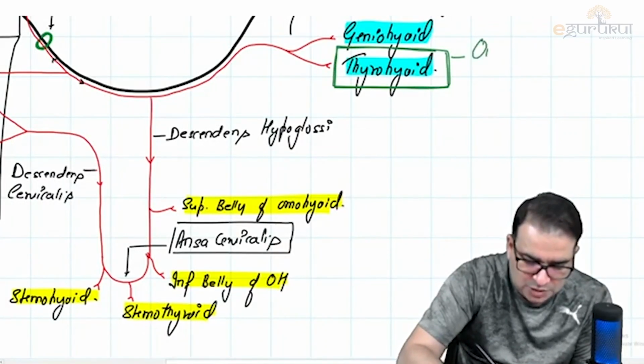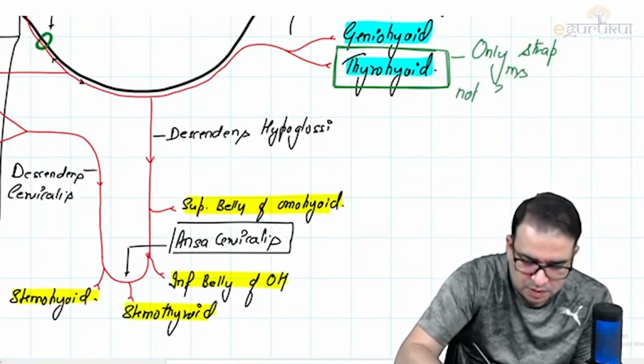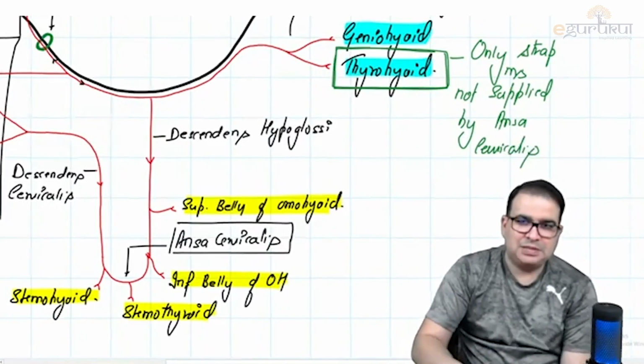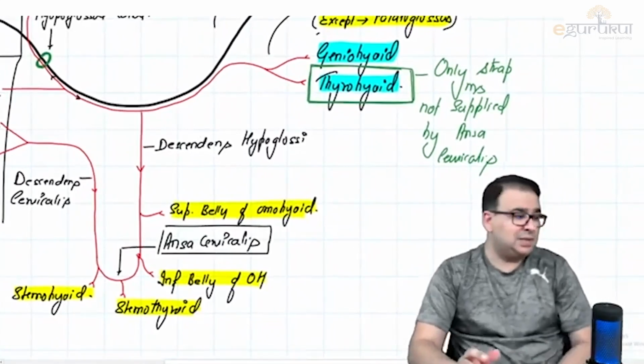This is the only strap muscle not supplied by the ansa cervicalis. It is the only strap muscle which is not supplied by the ansa cervicalis.